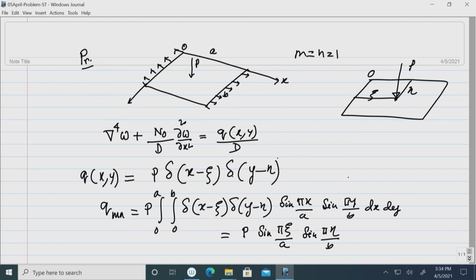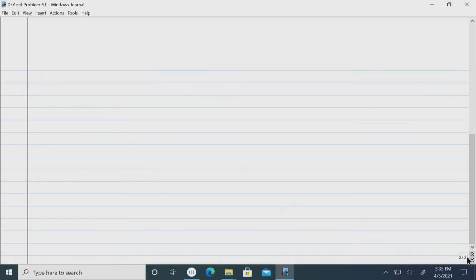Okay. Now, here of course, the A_mn will be the first term, consisting of only the first term of the series. So, m is equal to 1, n is equal to 1. Okay. So, now if I write the expression of this, A11 will be, because m is equal to 1 and n is equal to 1, A11 will be 4P sin(pi xi/a) sin(pi eta